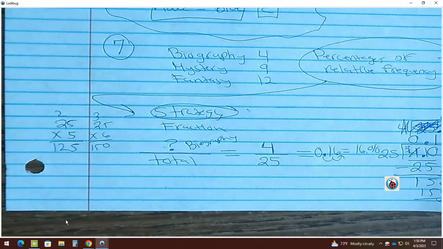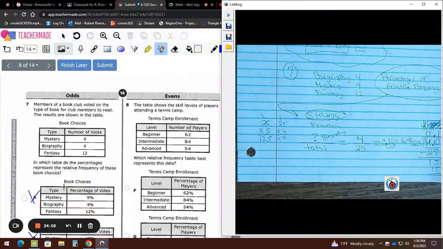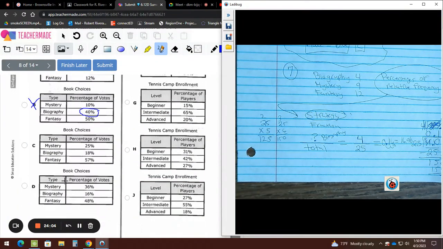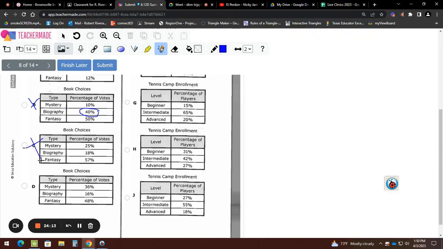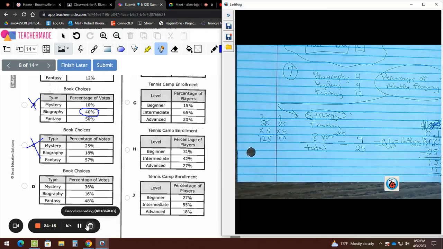So let me go to my computer now and check the 2 choices that are good. Letter C. Is that the good choice? Because what number do they have? 18. Letter D. Would that be a good one?